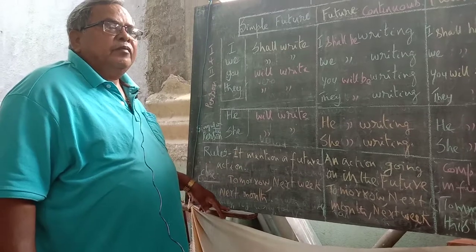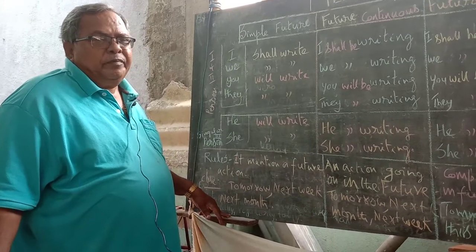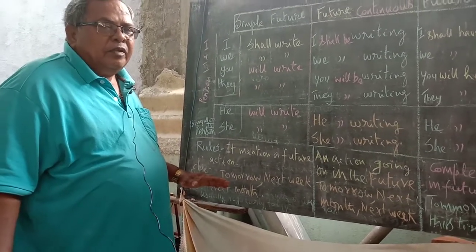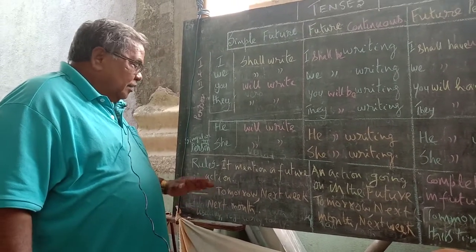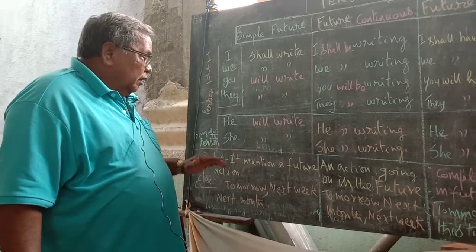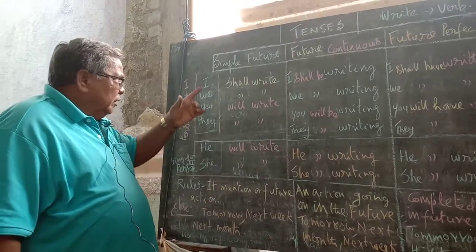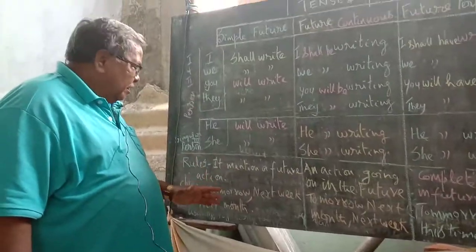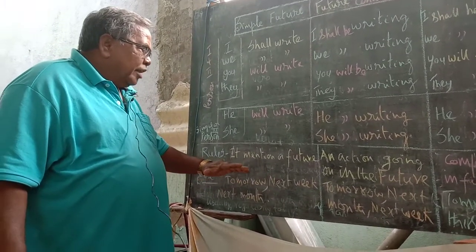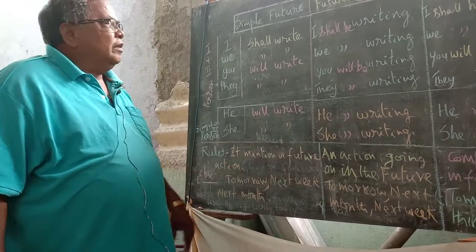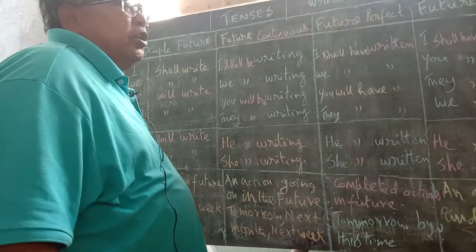Next month, we will go to a picture. In such a way, it mentions the future. Simple future mentions simply an action that takes place in future. Okay, let me pass on to future continuous.